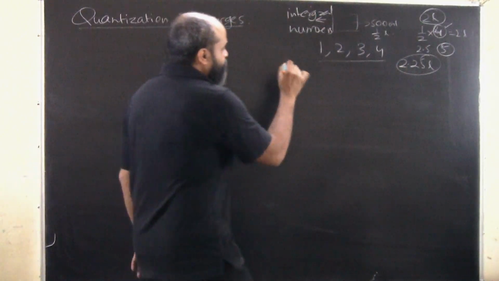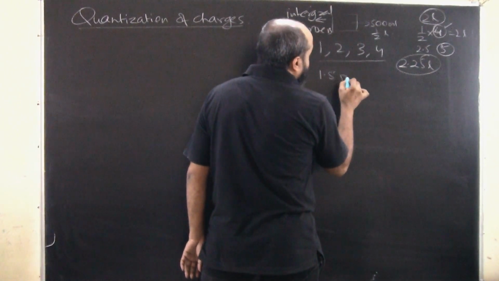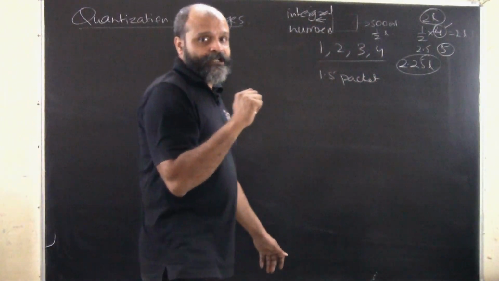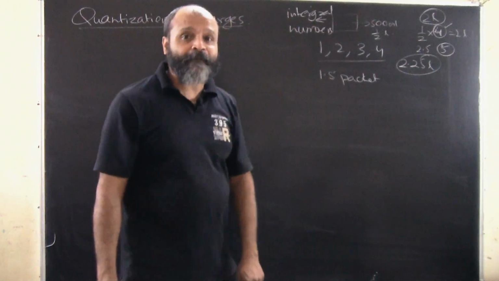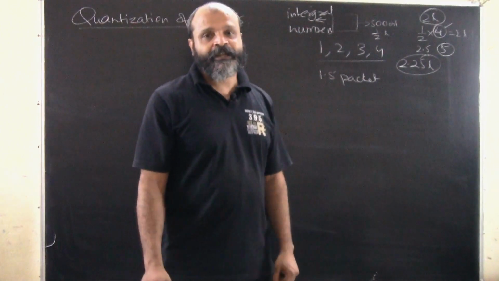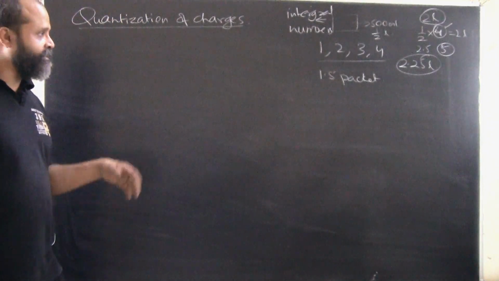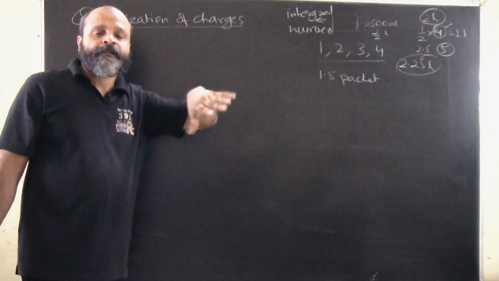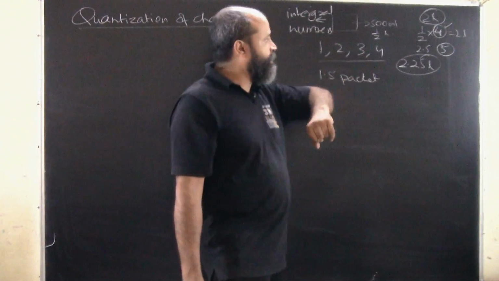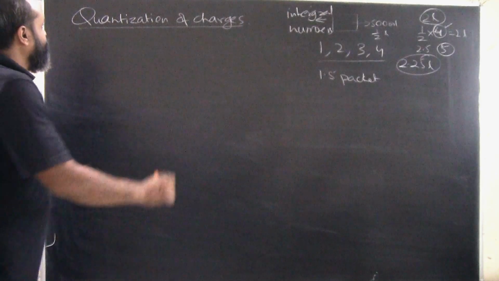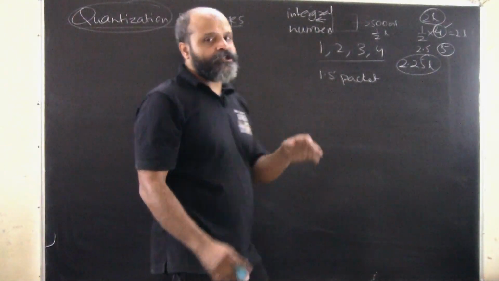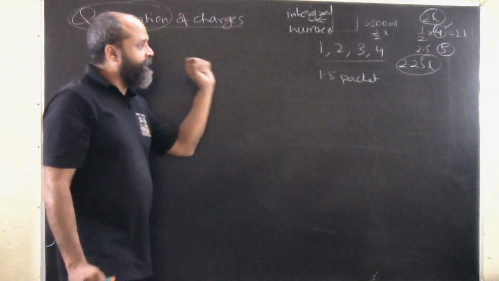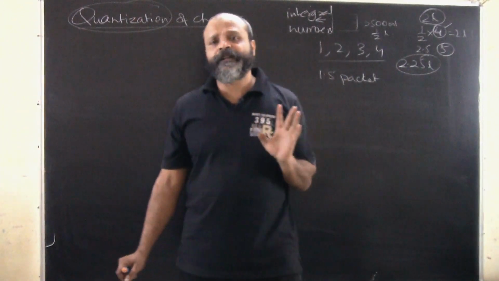I cannot say that I need 1.5 packets of milk. I can have 1.5 liters of milk, which will be basically 3 packets of milk. But I cannot say 1.5 packets of milk. That would not be possible for the sellers to sell milk in this way, when we are talking about processed milk sold in packets by different companies. So that's what we mean by quantization. Quantization basically means expressing any commodity in integral multiples, whatever is the value of that commodity.